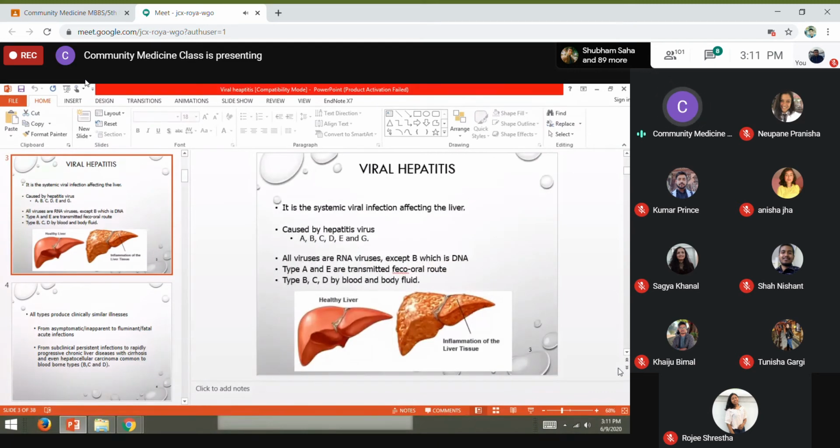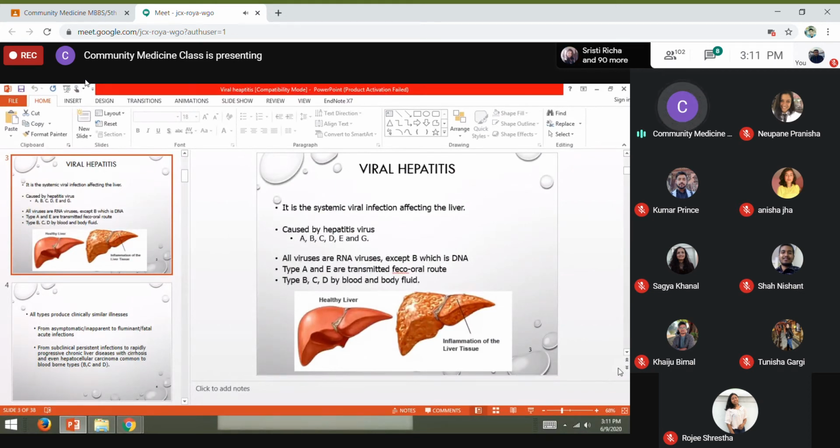So we'll be talking about viral hepatitis. In viral hepatitis, there are 6 types: A, B, C, D, E, and G. Out of these, hepatitis G virus rarely causes hepatitis, whereas hepatitis A, B, C, D, and E are the common types of hepatitis.